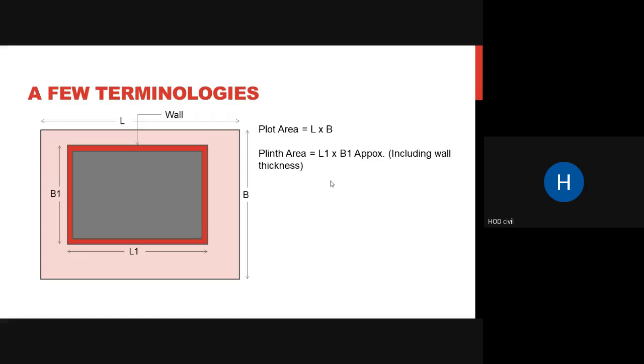In your plinth area, usually we do not include the courtyard area. What do you mean by courtyard area? I'll show you an image, and you will understand what this courtyard area means. You do not include this open space that is given in your area. It may be a lift, or it may be a courtyard, or it may be a veranda. So these things are not included in your plinth area.